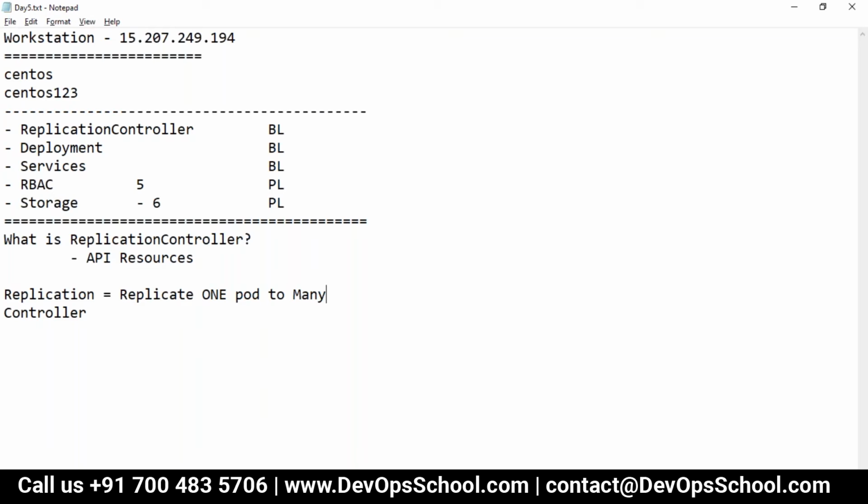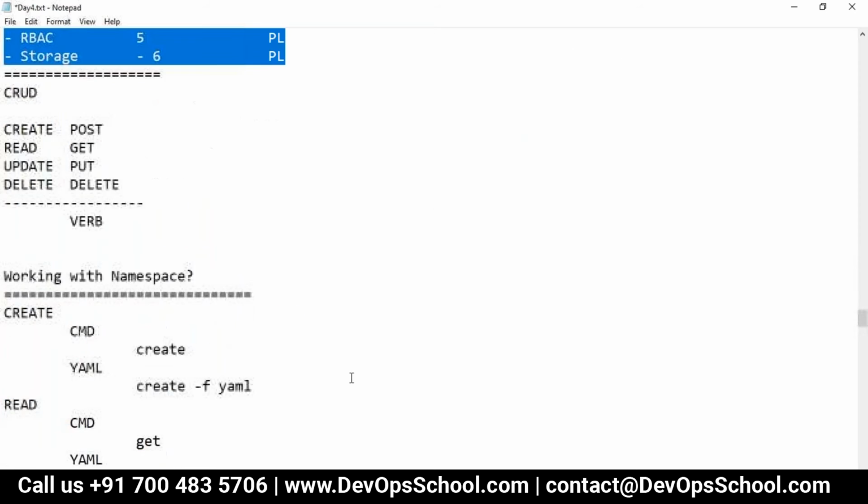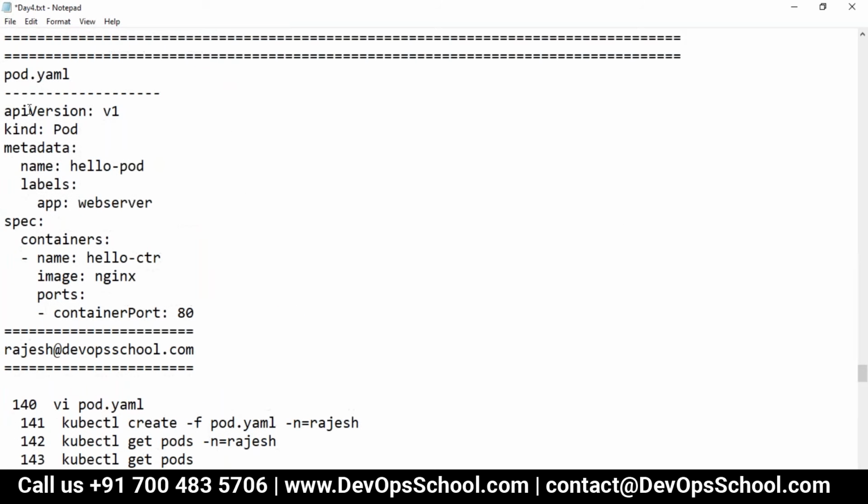Remember, in the last session yesterday we learned about kind is equal to pod. See here, if you forgot, kind is equal to pod. So how many pods do you get using this method? Only one pod. But if you want many pods, how do you get them?